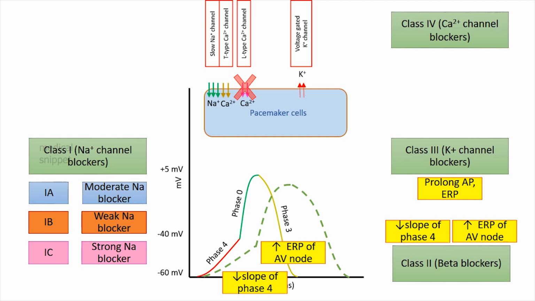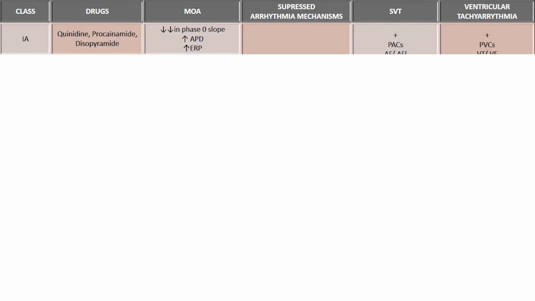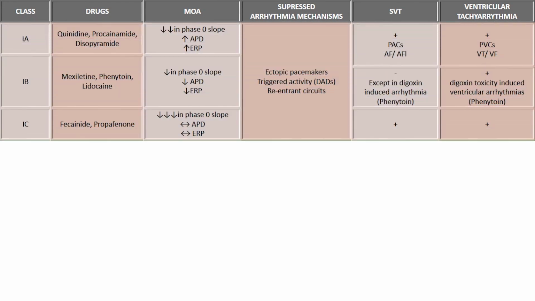Let's see each class of drugs and how it acts on the different mechanisms and types of arrhythmias. Class 1 drugs decrease the slope of phase 0 in cardiomyocytes. So it suppresses the ectopic pacemaker and triggered activities. Class 1A drugs can be used to treat supraventricular arrhythmias like premature atrial complexes, atrial flutter, and atrial fibrillation. It has a limited role in prevention of ventricular tachycardia and ventricular fibrillation.